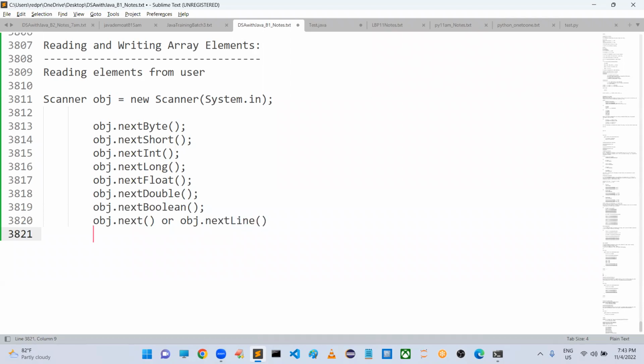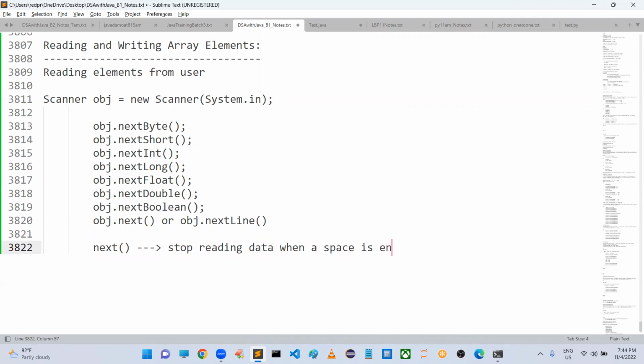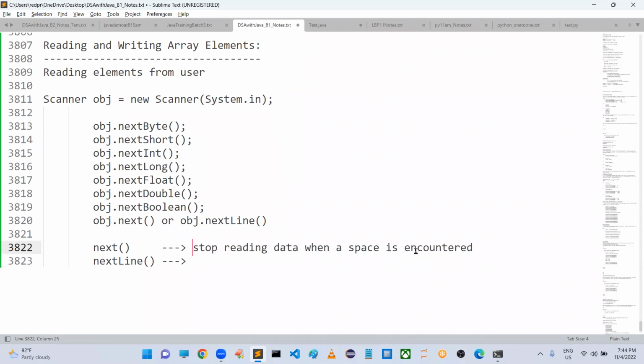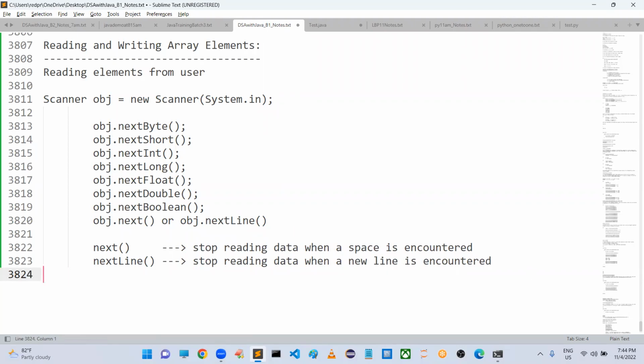I think you people know the difference. next will stop reading data when a space is encountered. nextLine will stop reading data when a new line is encountered, that means slash n. Till that it will read. I think you people heard already the difference. Now, how to write the array elements?